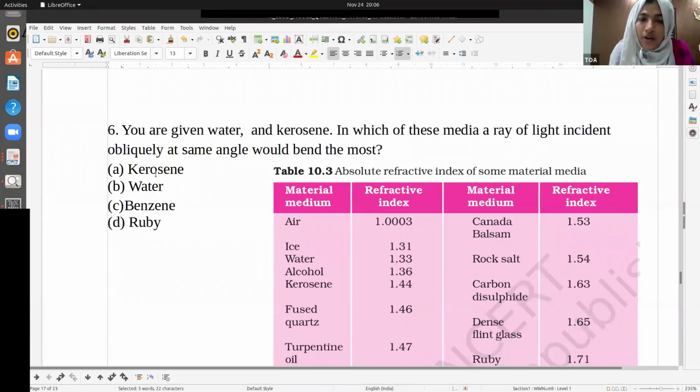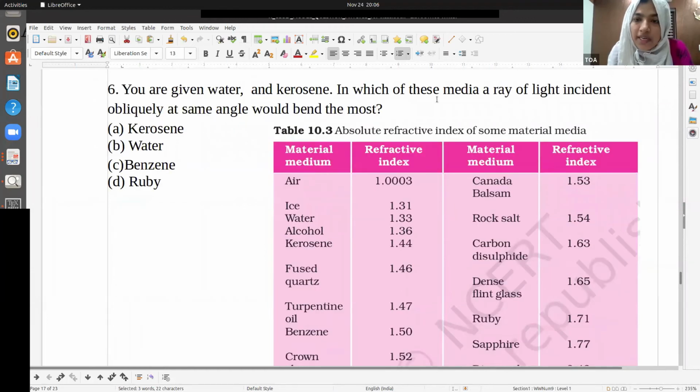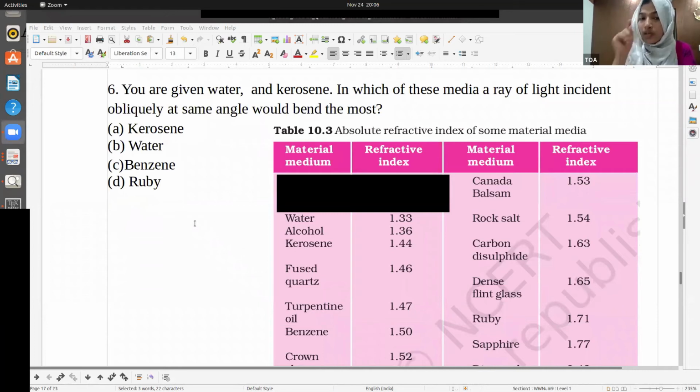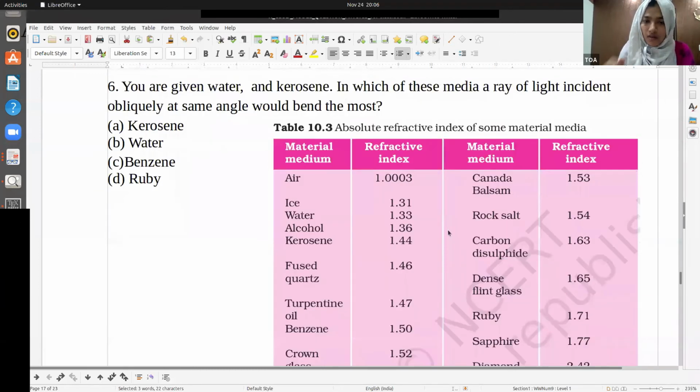Benzene and ruby. Can you tell me in which of these media a ray of light incident obliquely at the same angle would bend most? For the previous question, I gave you a clue for this one. Using this table, can you tell me the answer? Ruby. Exactly. It's ruby.